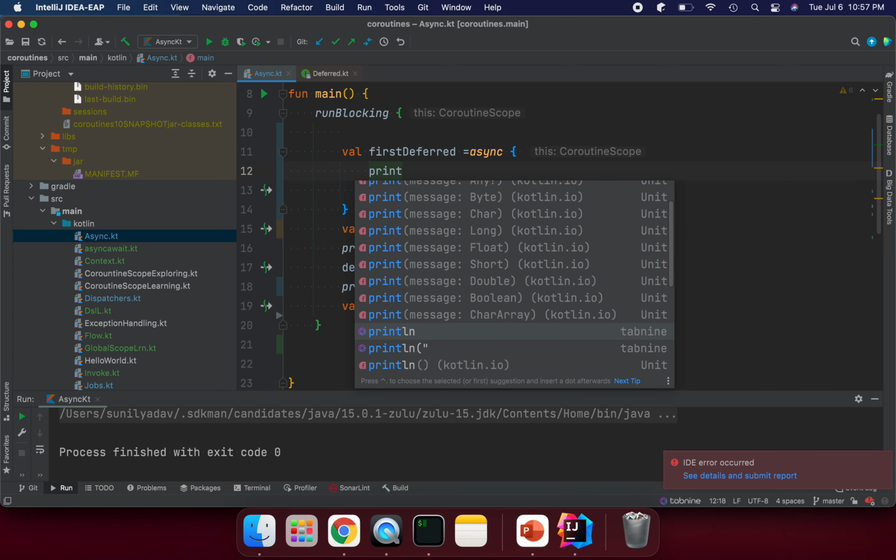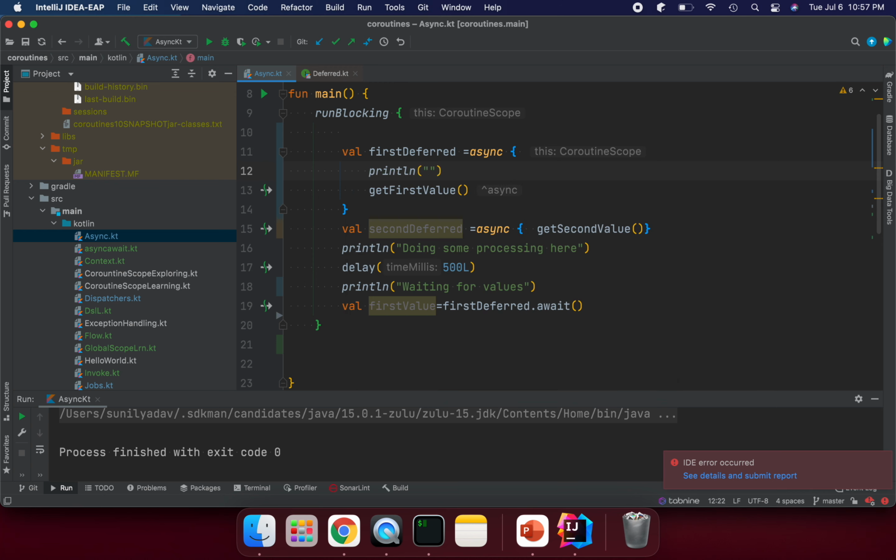Suppose println, calling get first method, and we can say here dollar sign Thread.currentThread().name, or just print the thread. So calling get first method, we can say method.